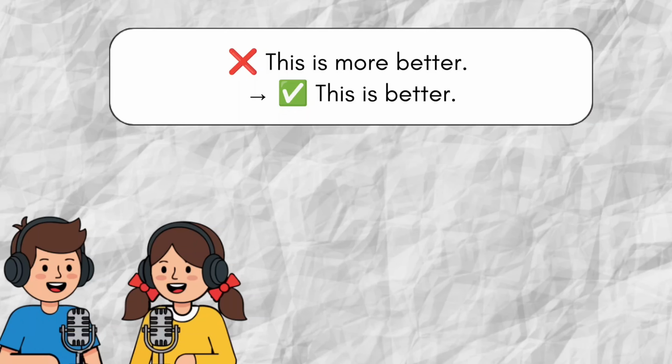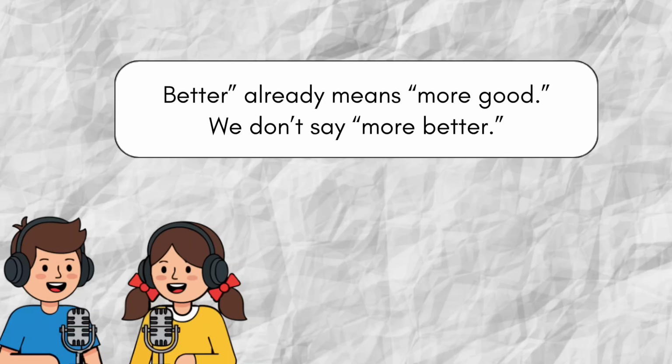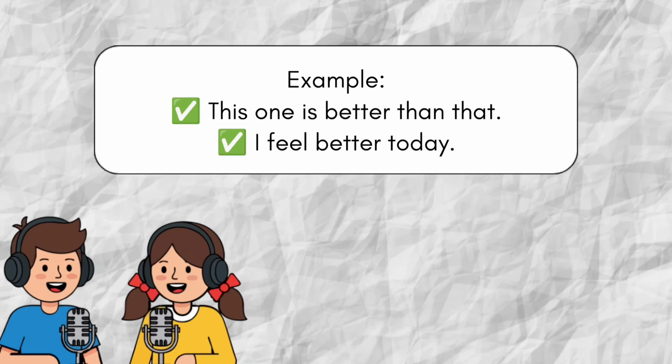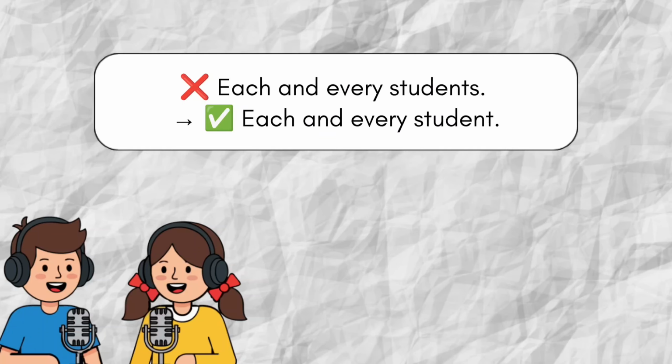Wrong: this is more better. Right: this is better. Better already means more good. We don't say "more better." Example: this one is better than that. I feel better today.